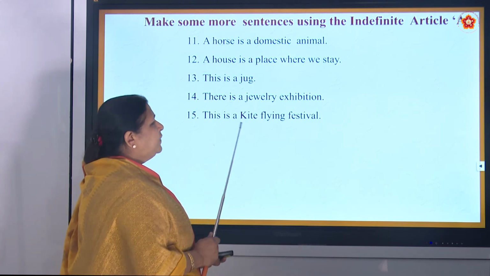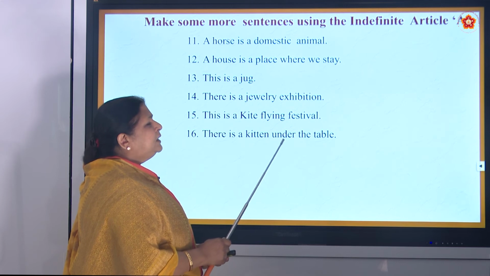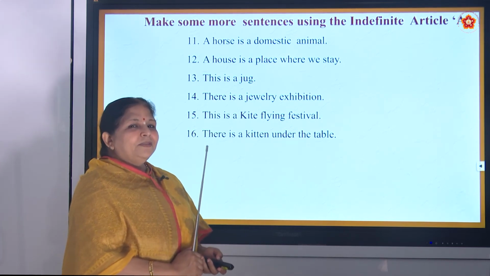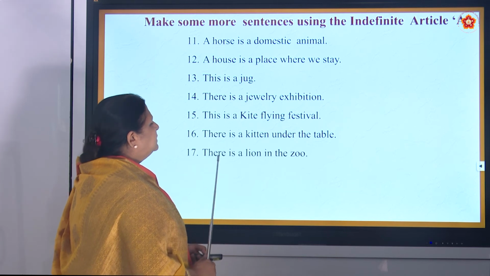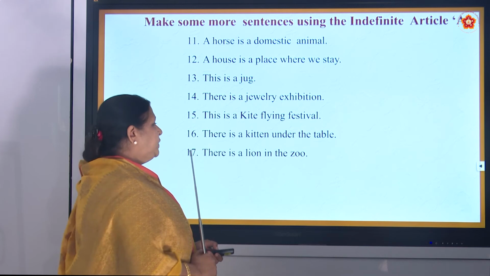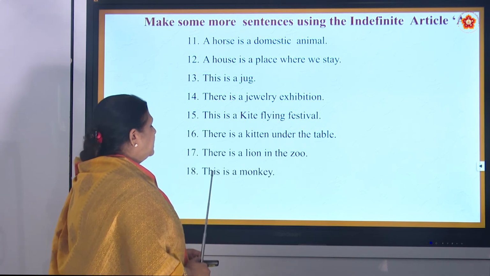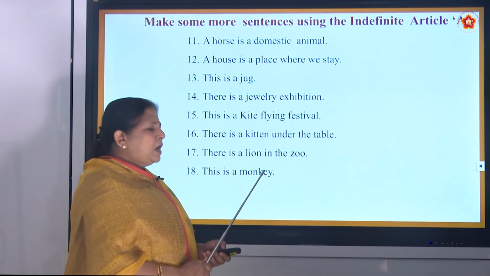Okay, kite flying festival. There is a kitten under the table. Yes, there is a lion in the zoo. Yes, this is a monkey.